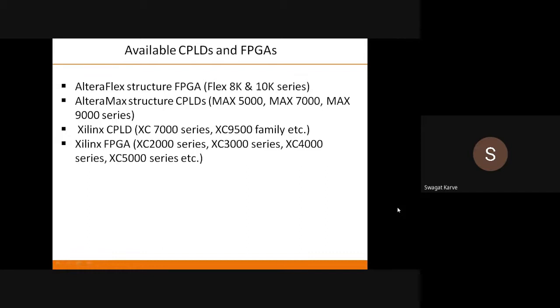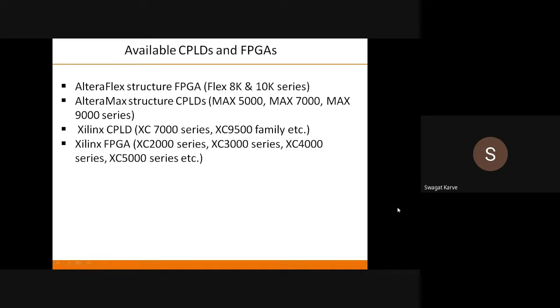In the last lecture we discussed what PLDs, programmable logic devices, are, and the different categories of PLDs: programmable array logic and programmable logic array. The basic structure of a PLD is an AND array followed by an OR array.